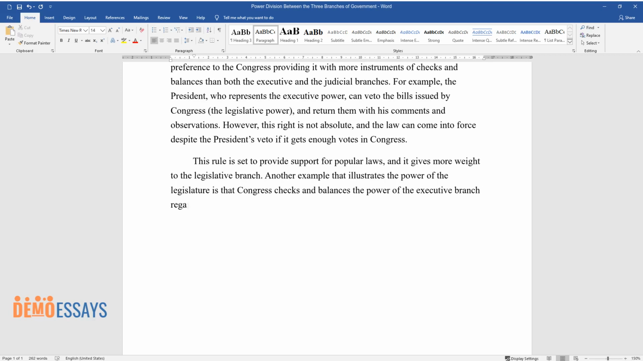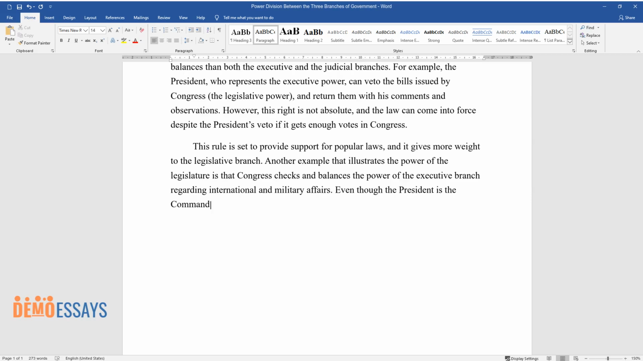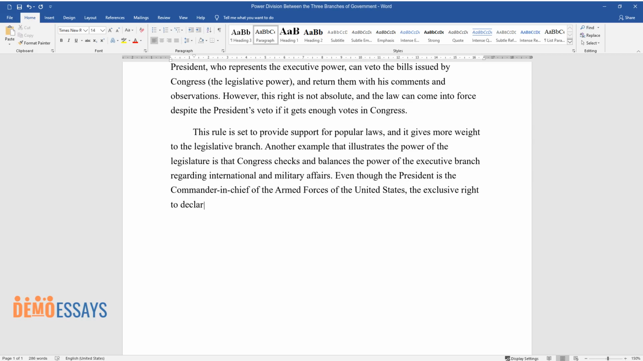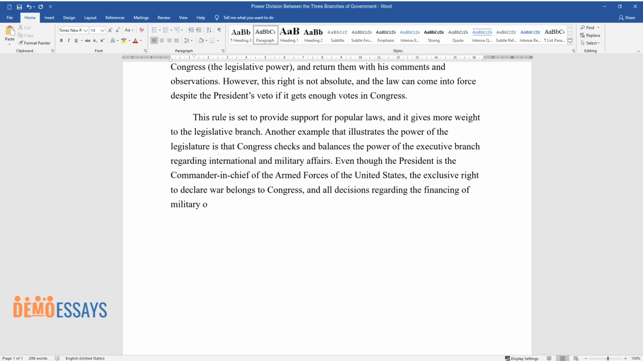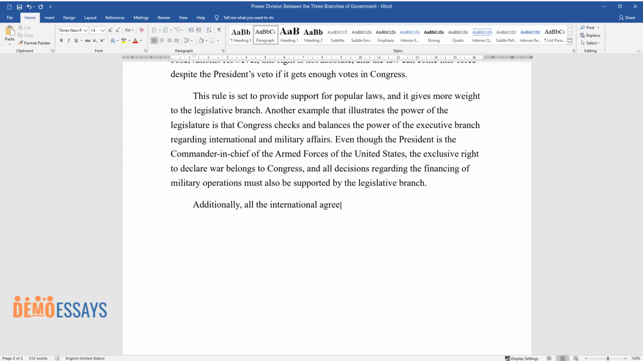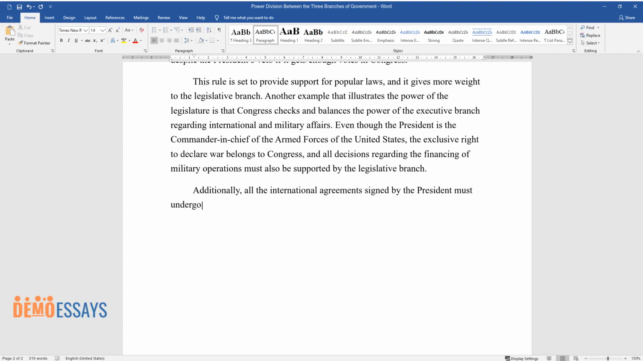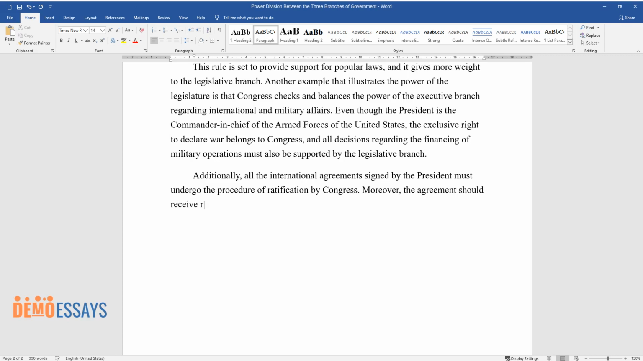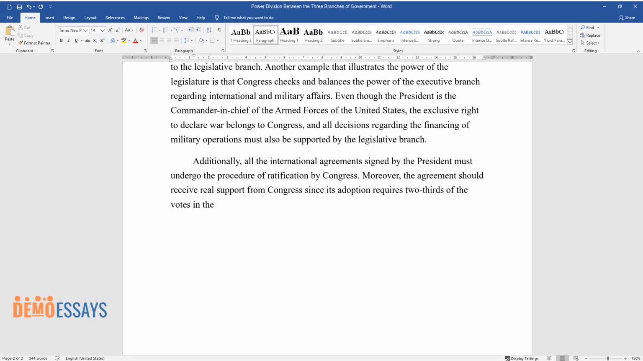Another example that illustrates the power of the legislature is that Congress checks and balances the power of the executive branch regarding international and military affairs. Even though the President is the Commander-in-Chief of the Armed Forces of the United States, the exclusive right to declare war belongs to Congress, and all decisions regarding the financing of military operations must also be supported by the legislative branch. Additionally, all the international agreements signed by the President must undergo the procedure of ratification by Congress. Moreover, the agreement should receive real support from Congress since its adoption requires 2/3 of the votes in the Senate.